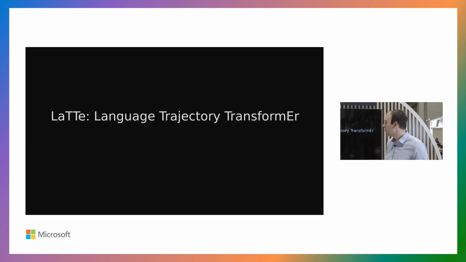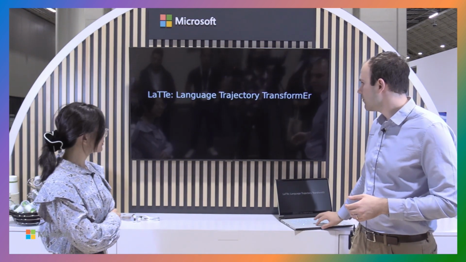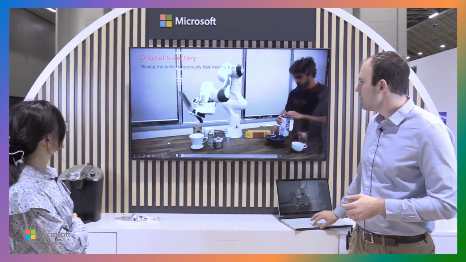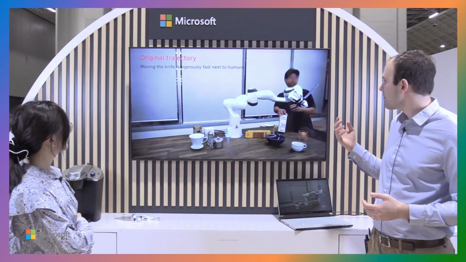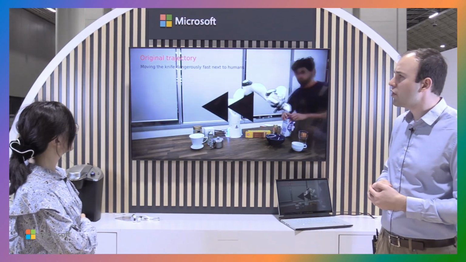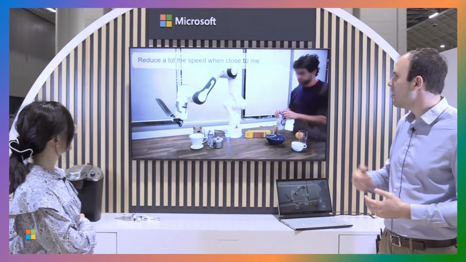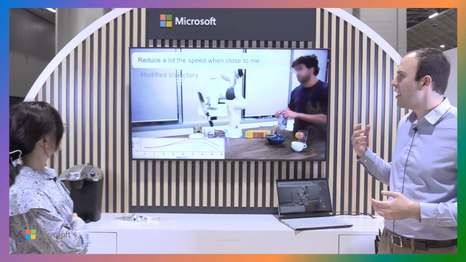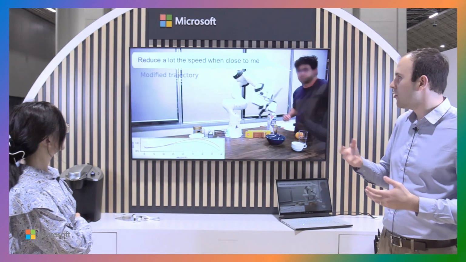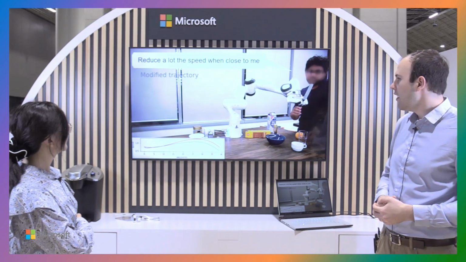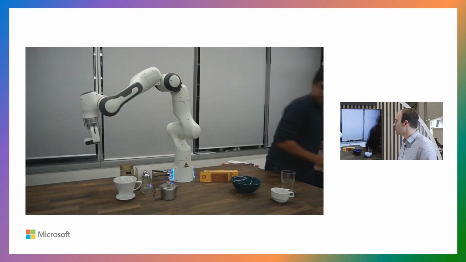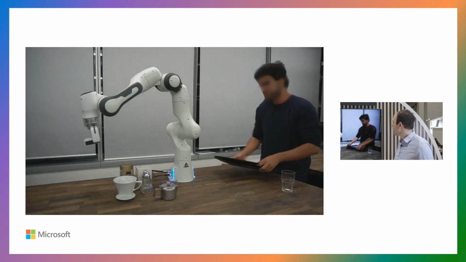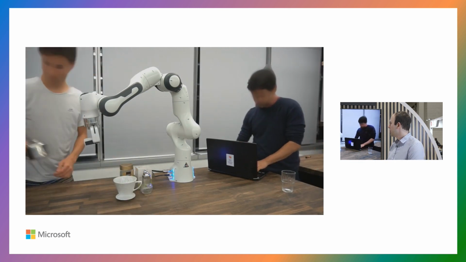I want to show you a few videos that exemplify what this model is capable of doing. So here you can see in a kitchen setting, we are able to modify a trajectory. The original trajectory is going pretty close to the human and quite fast. And the human tells the robot to go slower if you're close to me. And our algorithm is modifying the trajectory and making it slower whenever it's close to the human.